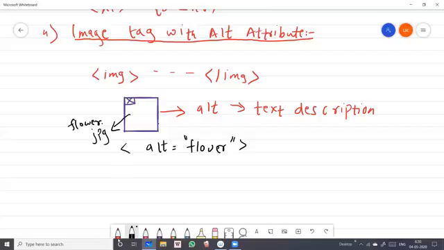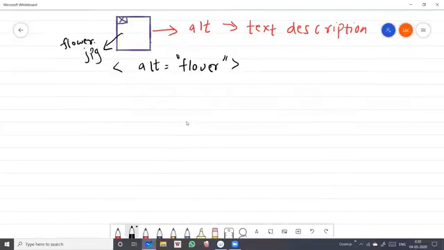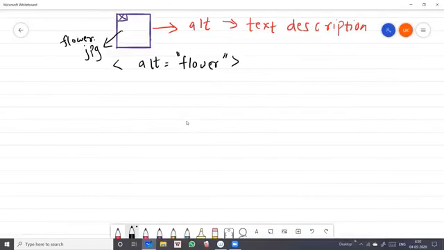Why is it shown as a flower? Because we have added the alt attribute to our image tag. Getting students? So the image tag should be properly used with the alt attribute. If the image is not downloaded or properly processed, we can understand it by its text description related to the image, using the alt attribute. So these are a few ways of optimization of your website or web page, we can say.